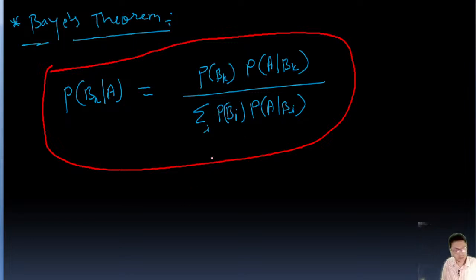I'll explain this by solving a question, then it will clear your doubt. For now, just know that this is the formula.